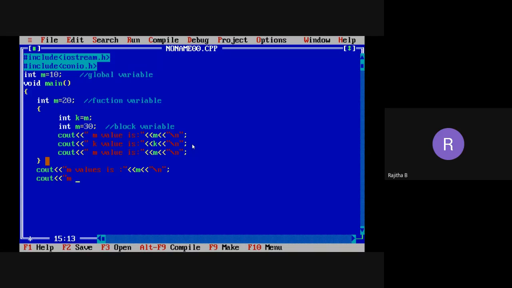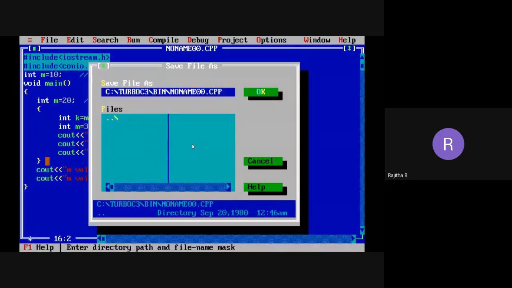So m value is. Now I'm closing the main function. Just I want to save this program.